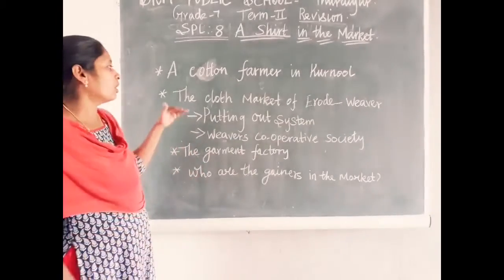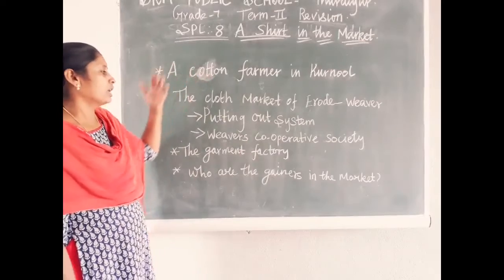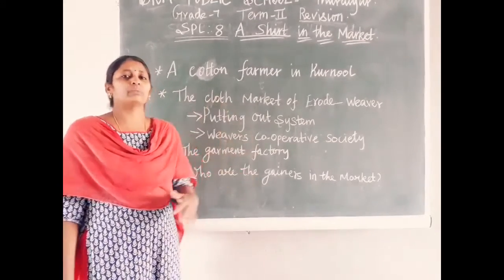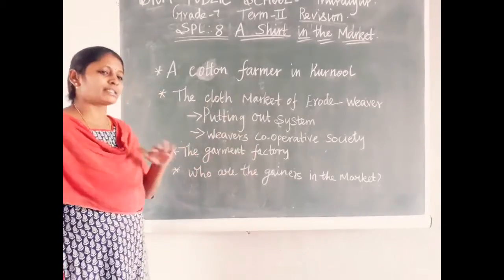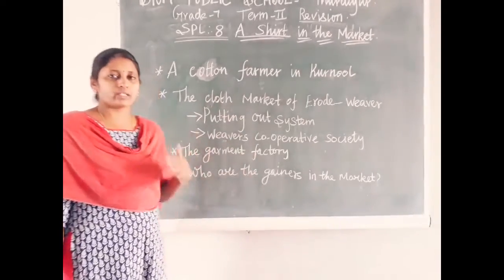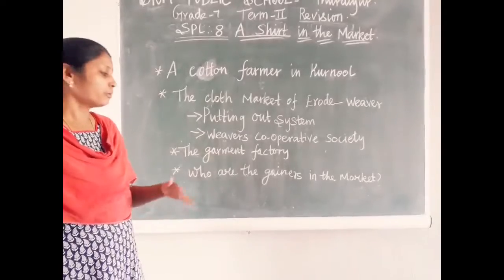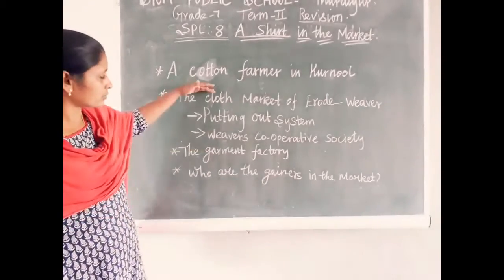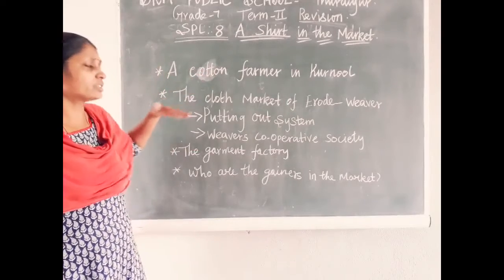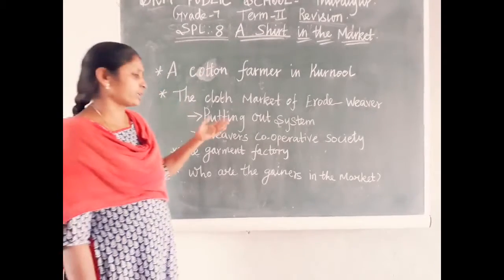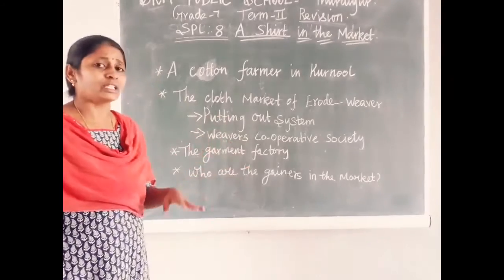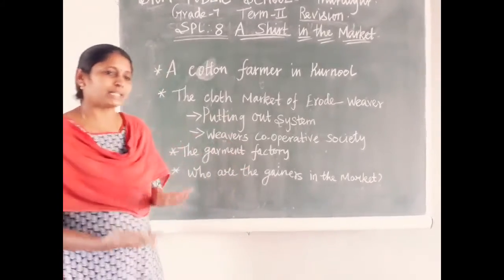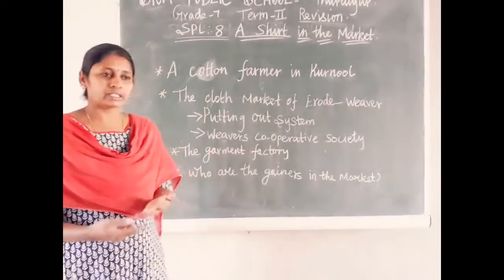So all three, the farmers, the weavers and the factory workers, get very little wages for their work. But who gains a lot in the market? In all three markets, the cotton market, the yarn market, the fabric and garment market, the ones who gain a lot are the middlemen, the money lender, the merchant and the factory owners.